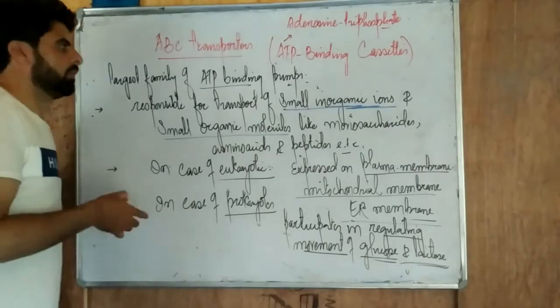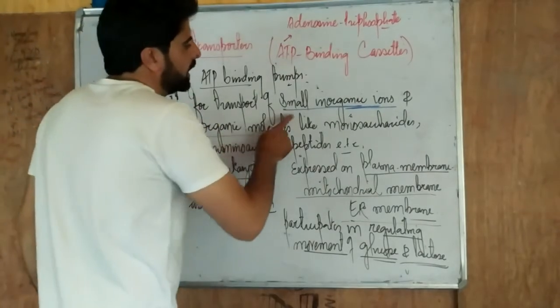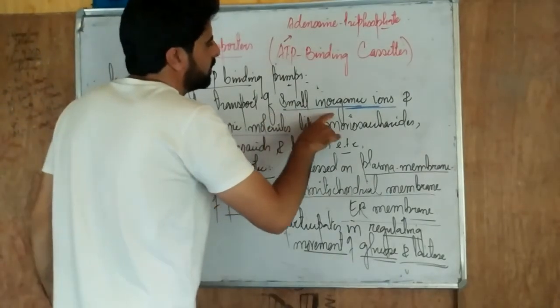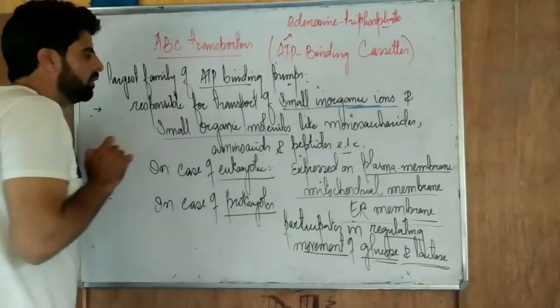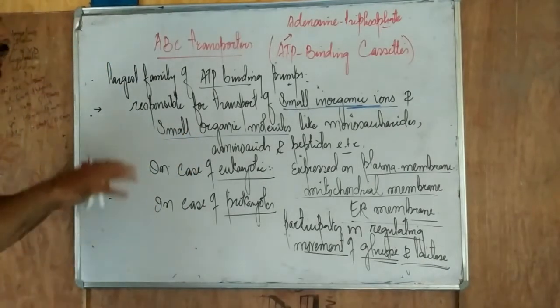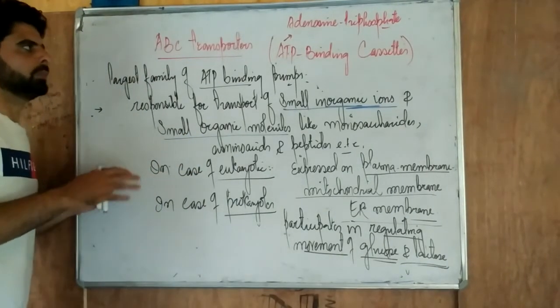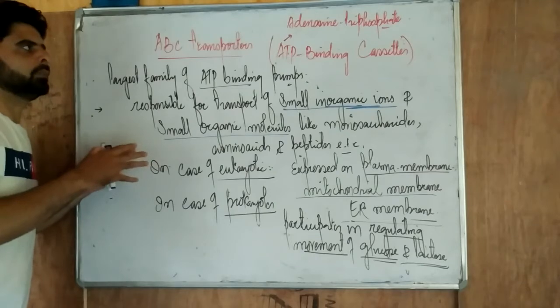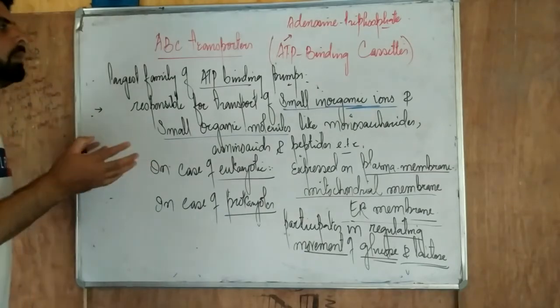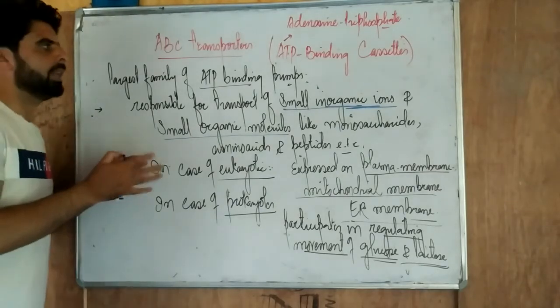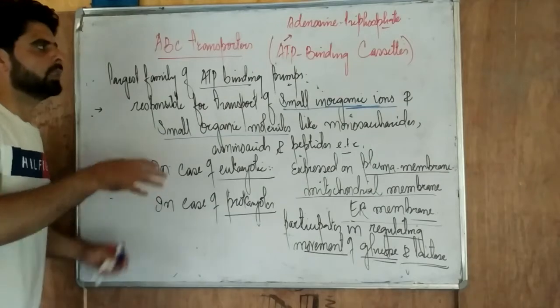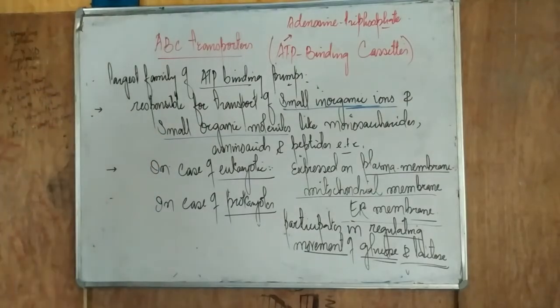But the most important thing which you have to keep in mind is that it is helping in the movement of small inorganic ions and small organic molecules. And why do we call it an ABC transporter? Because ATP gets bound to it. So this is the largest family where you will see ATP binding takes place onto the transporter, and then after this, the movement of the substances.